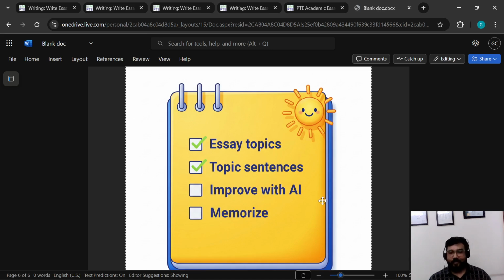And once you have done that, you have the essay topics and the topic sentences, then memorize them. This is the hardest part. You have to memorize the topics and the topic sentences so that you do not make mistakes in the exam.